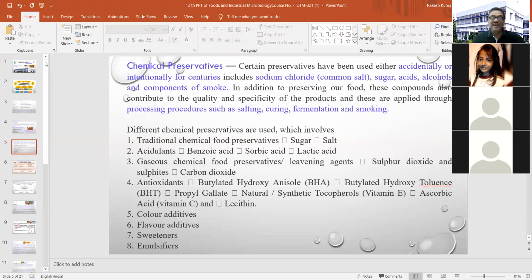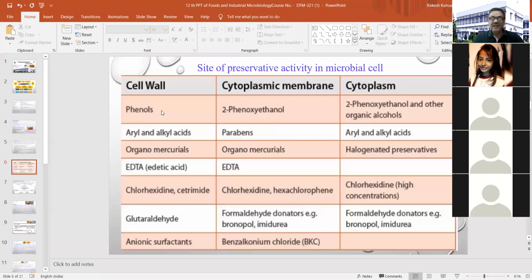In addition to that, we are also using some kind of colors, flavors, additives, sweeteners, and emulsifiers for giving certain characteristics to our food items. Now it is very important to know the site of preservative activity created by these chemicals in the microbial cell. So what are those things? It mainly affects the bacterial cell wall, cytoplasmic membrane, as well as cytoplasm.